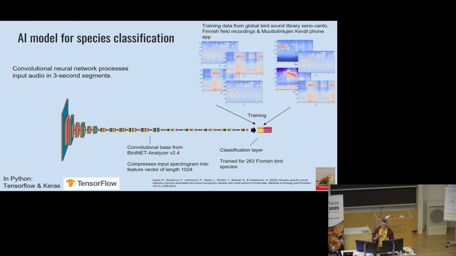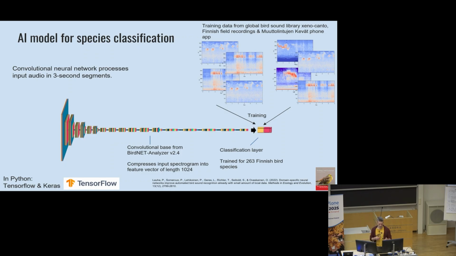And the model itself has this kind of layered structure. Basically the model takes as input this spectrogram image, and then in each layer we apply some mathematical operations on different parts of the image, and then the result is passed on to the next layer, where again some new calculations are applied and the results are passed on, and so on.